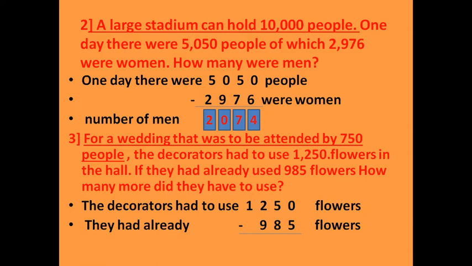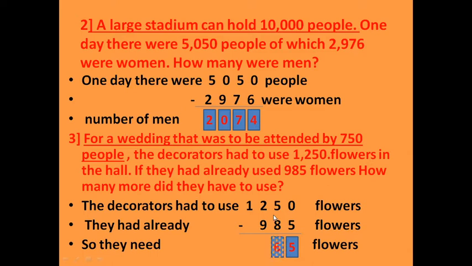So we will subtract. Now we start to subtract 5 from 0. We cannot, so we borrow 1 from 5. 5 becomes 4, and this 0 becomes 10. Now we can subtract 5 from 10, it is 5. Here we cannot subtract 8 from 4, so we borrow 1 from 2. 2 becomes 1, and this 4 becomes 14.